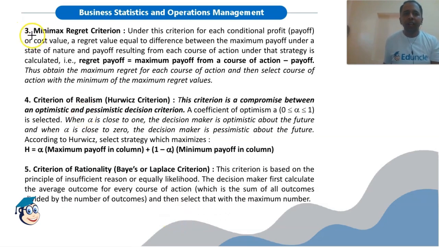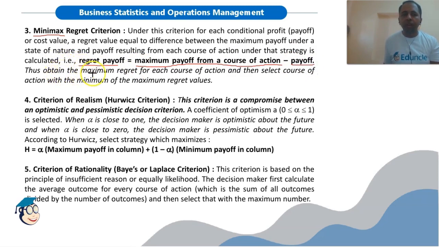Third is minimax regret criteria. So we are selecting the minimum of maximum value. Under this criteria, for each conditional profit or payoff or cost value, a regret value equal to the difference between the maximum payoff under a state of nature and the payoff resulting from each course of action under that strategy is calculated. So what we are doing, we are calculating a regret payoff, which is the difference of maximum payoff minus the payoff of that course of action. So this is the regret value.